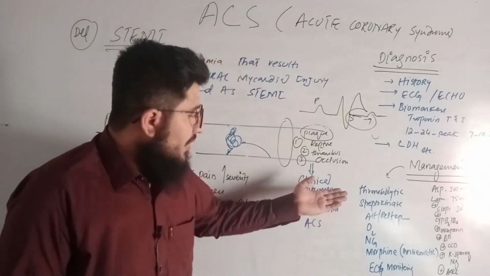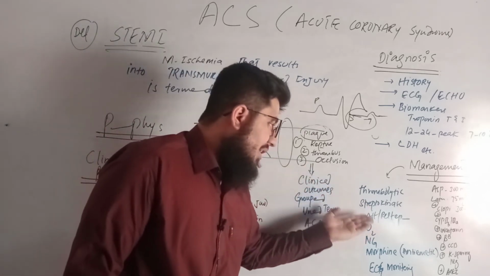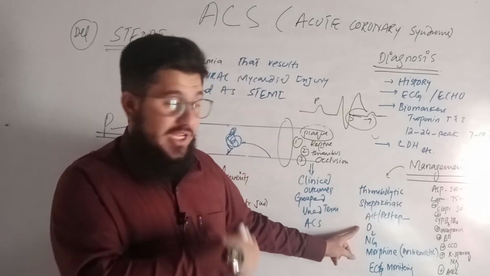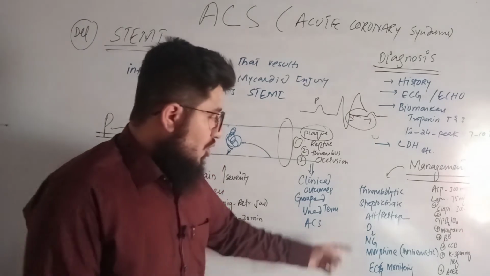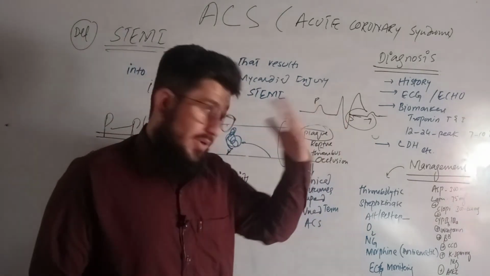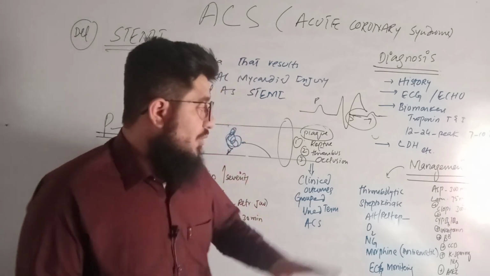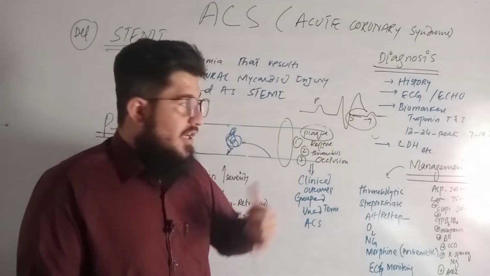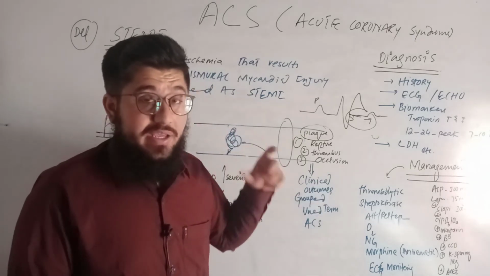Starting from the very first, we have thrombolytics: streptokinase, alteplase, and oxygen. As mentioned, now we're listing the drugs. Oxygen is supplied, nitroglycerin dilates the blood vessels, morphine is for the pain, and the ECG is supposed to be monitored while going through all these. Then we give aspirin, 300 mg. It acts as an antiplatelet.